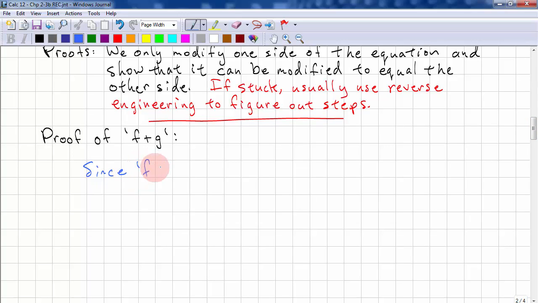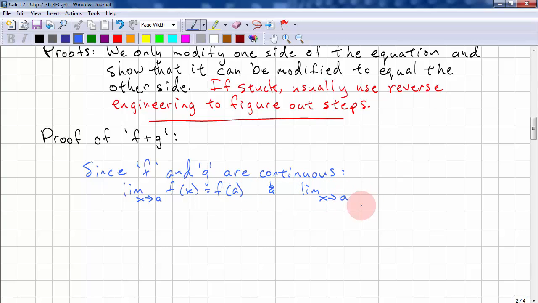Since f and g are continuous, that means we can take the limit. Okay, so because it's continuous, we can use the limit definition of continuity.